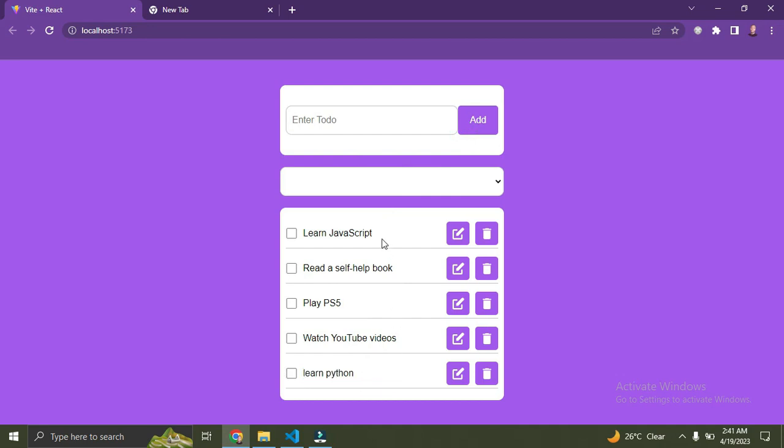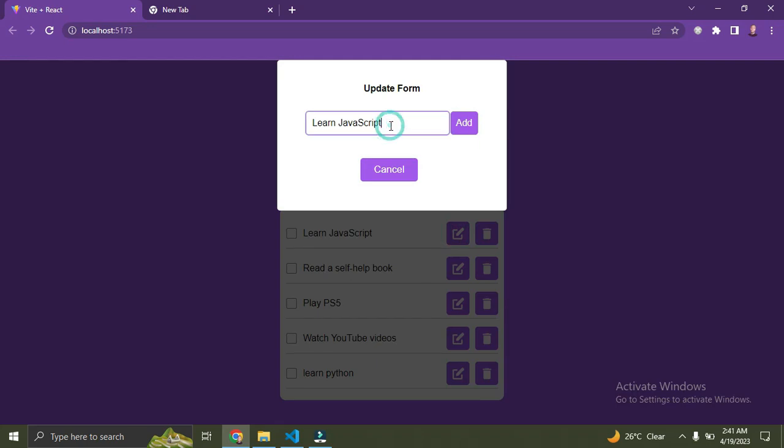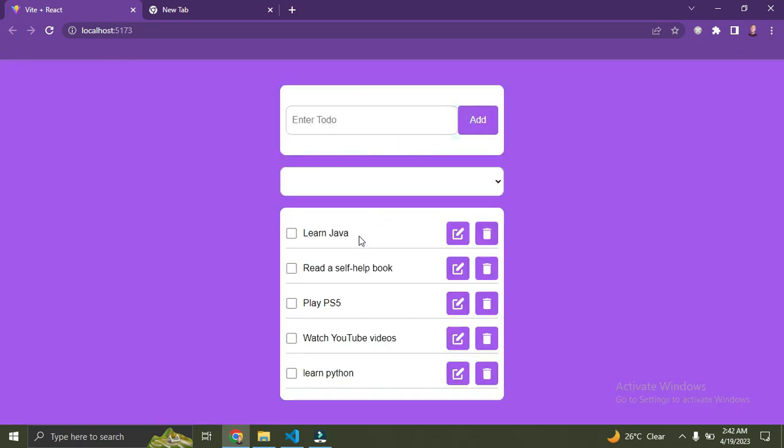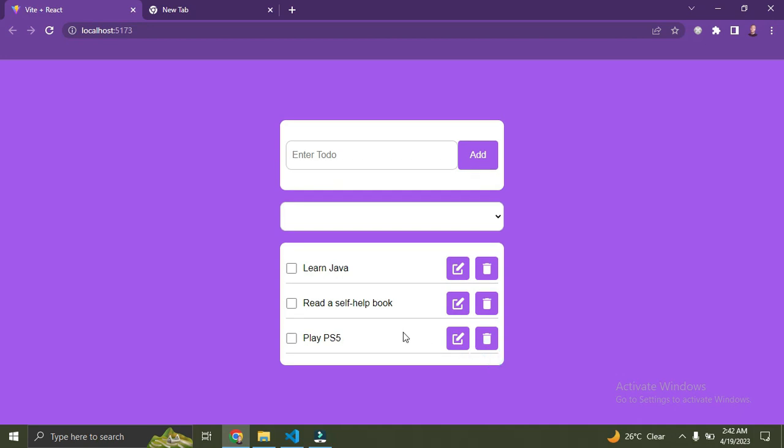I could come here and update a given to-do. I click on the one I want to update, change it from learn JavaScript to learn Java, and then click on add. It has been updated, you understand? So I could delete as much as I like. I could remove this, and it has been deleted.